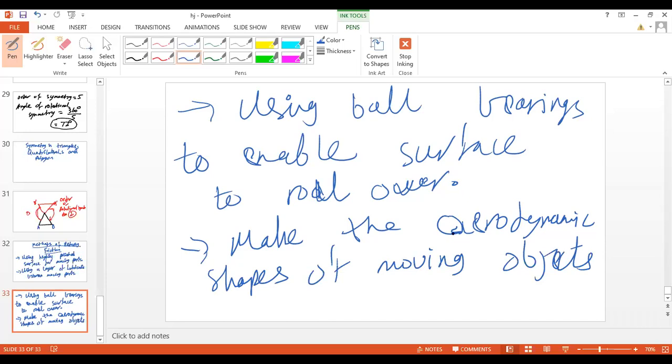So make aerodynamic shapes of moving objects because in physics, the concept is that the faster you move, the more air resistance there is. Okay, write it down and let me know.